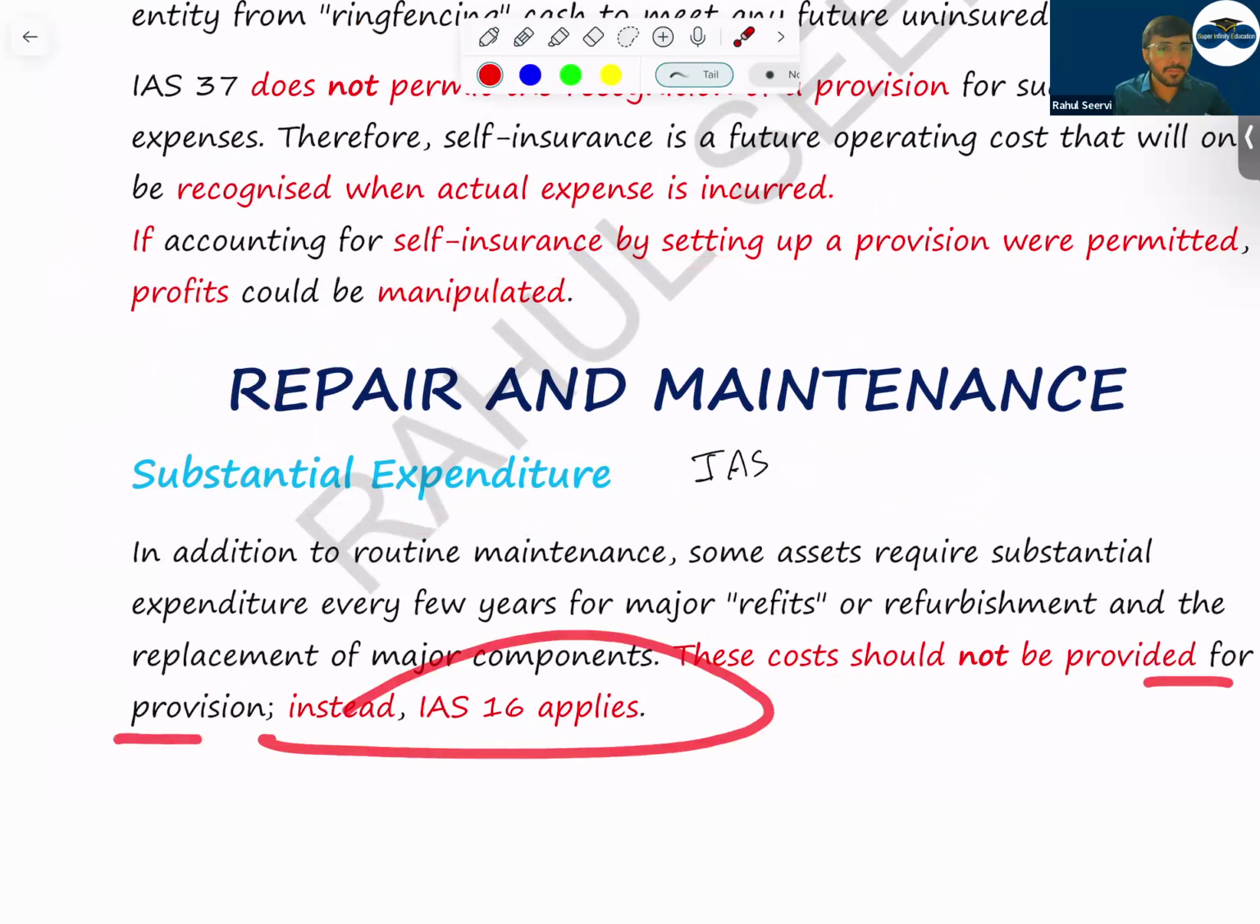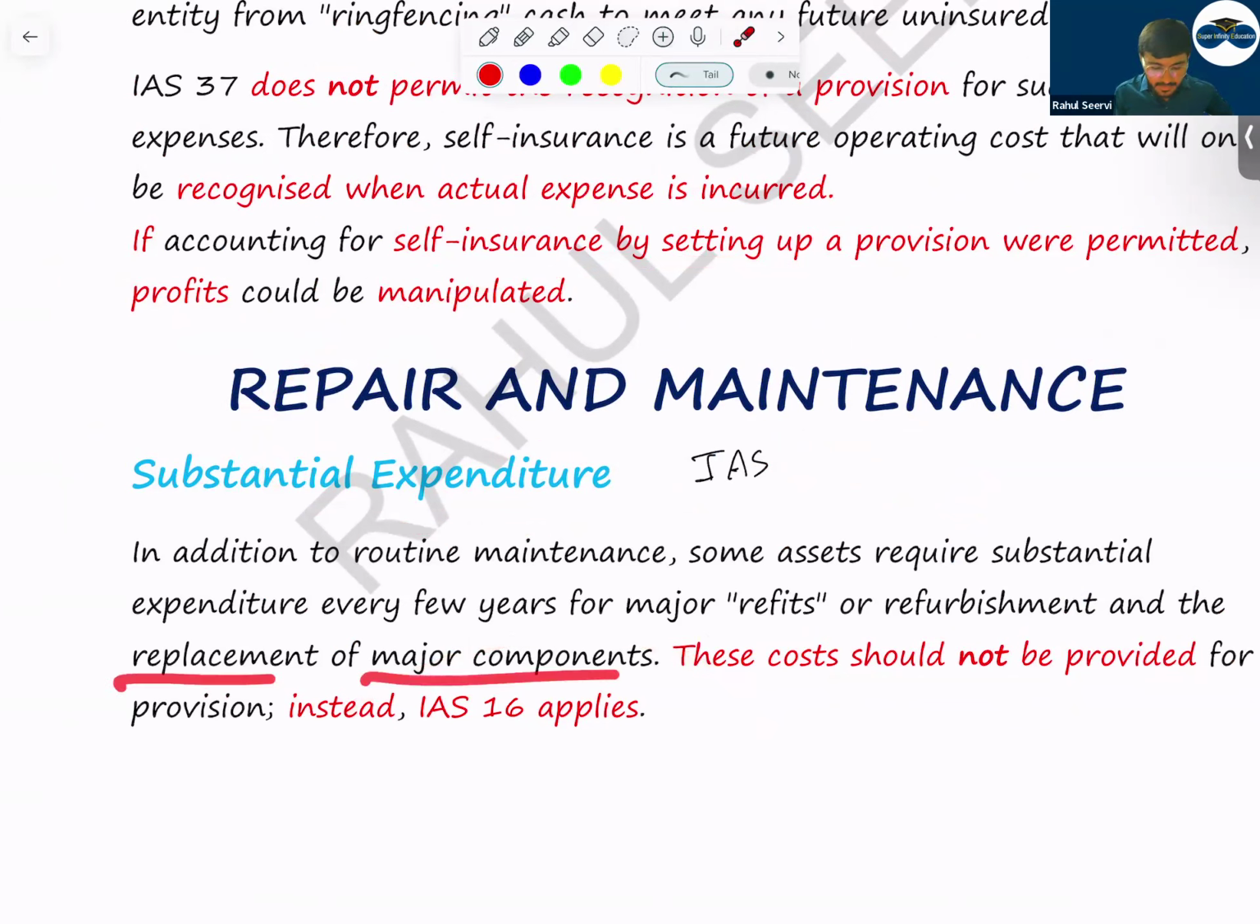Instead, IAS 16 will apply. For major components like replacement, every year we have to replace it, major overall cost, major inspection cost, all this will be treated as per IAS 16. No provision should be recorded.